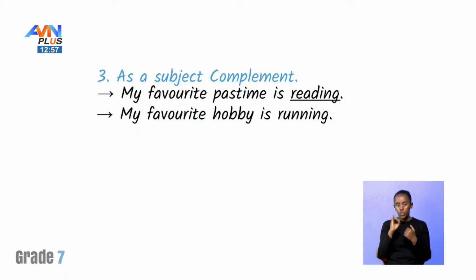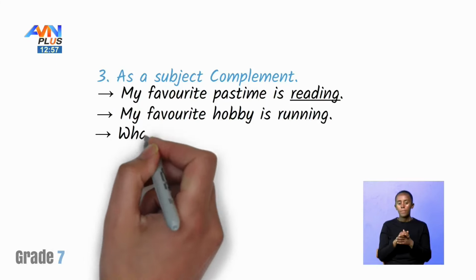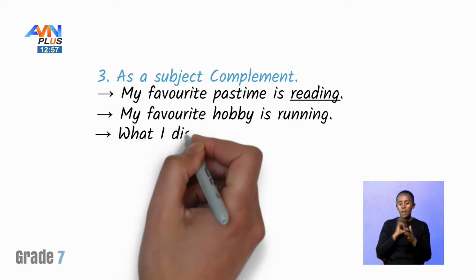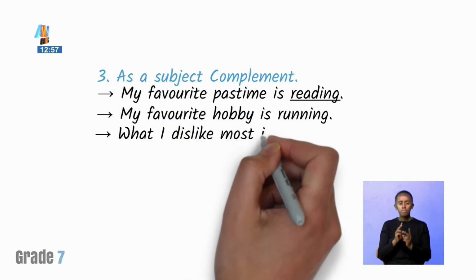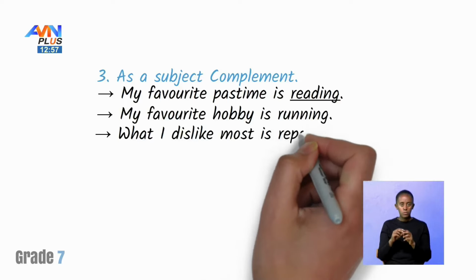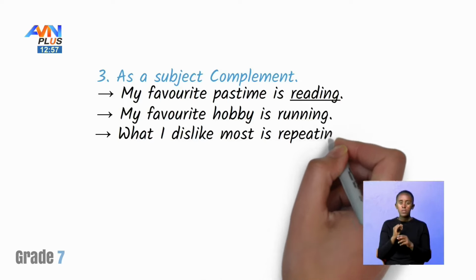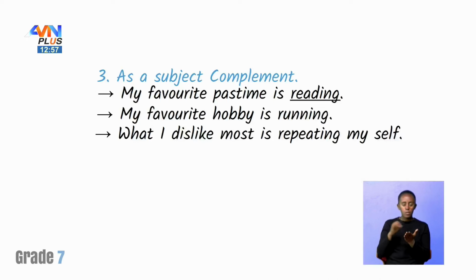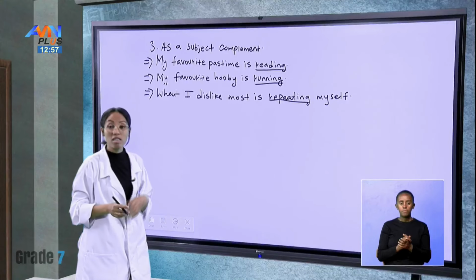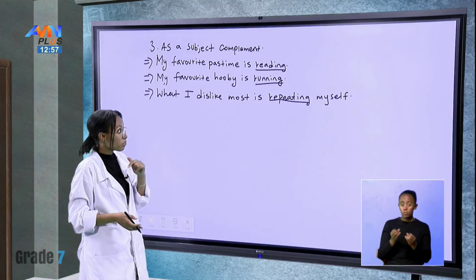Okay, another example. What I dislike most is repeating myself.